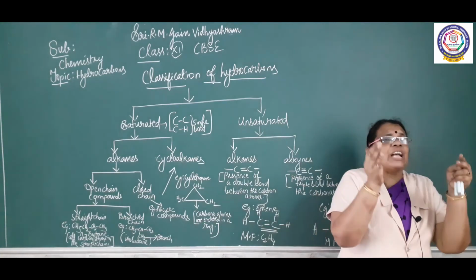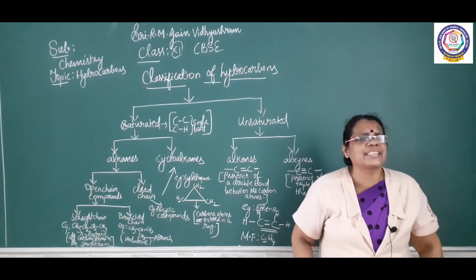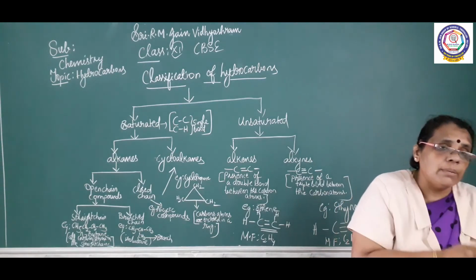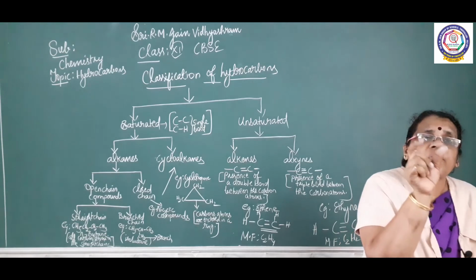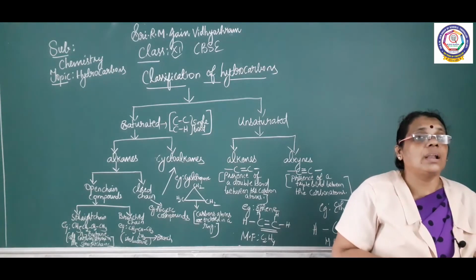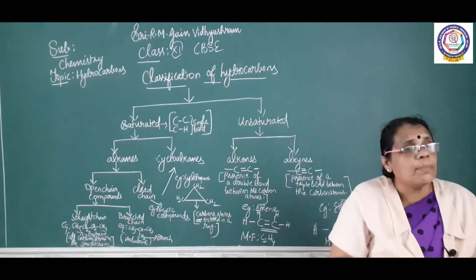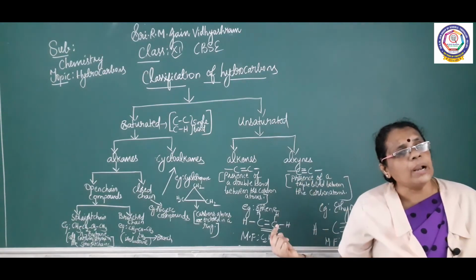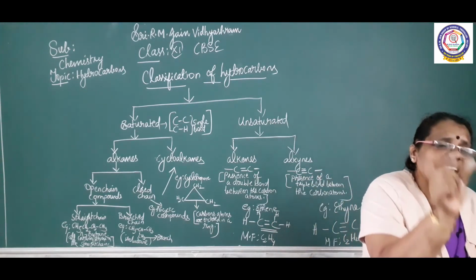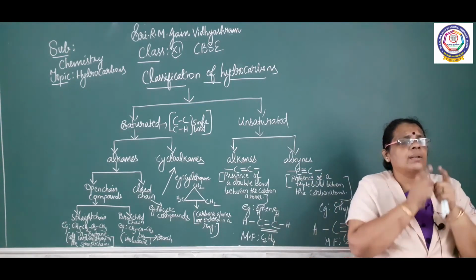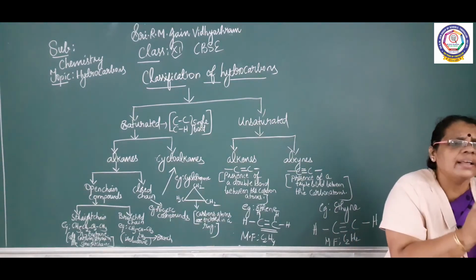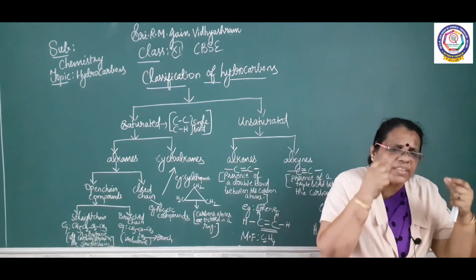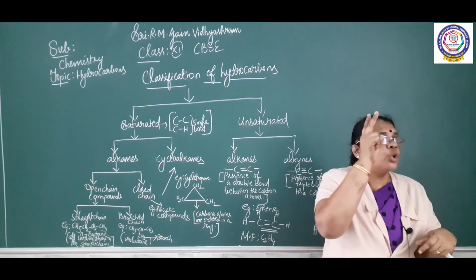When you talk about unsaturated, when you say a compound is unsaturated, there is a presence of a double or triple bond. There should be a double bond or a triple bond between the 2 carbons. In such a case we can call it unsaturation. If there is a double bond between the 2 carbons, we can call it an alkene. If there is a triple bond between the 2 carbons, alkyne. So what is the condition? Minimum 2 carbons are needed in order to draw a double or triple bond.